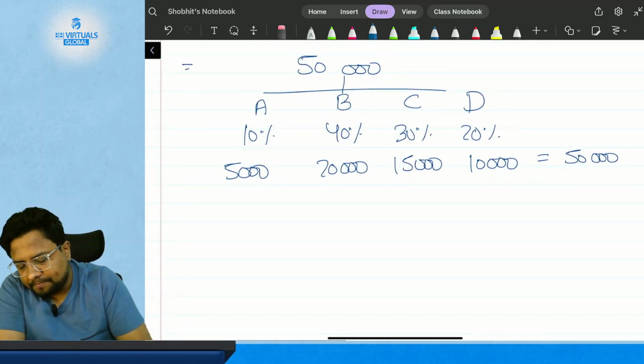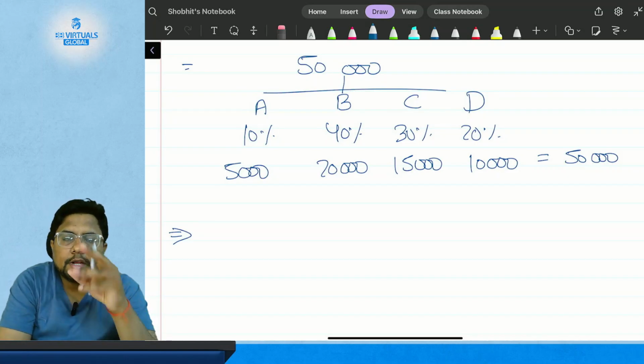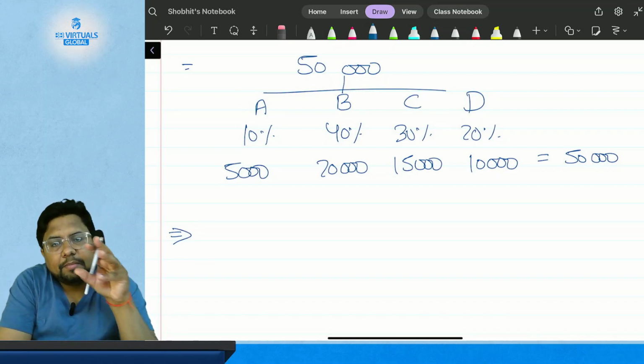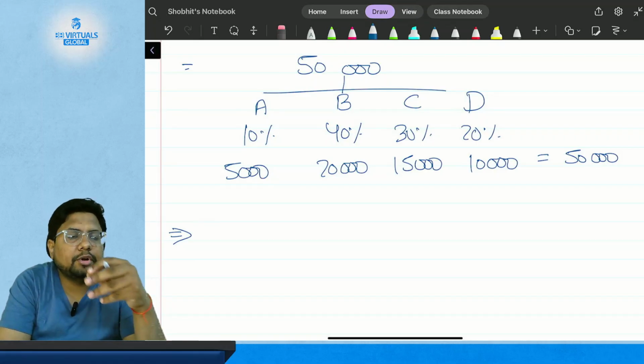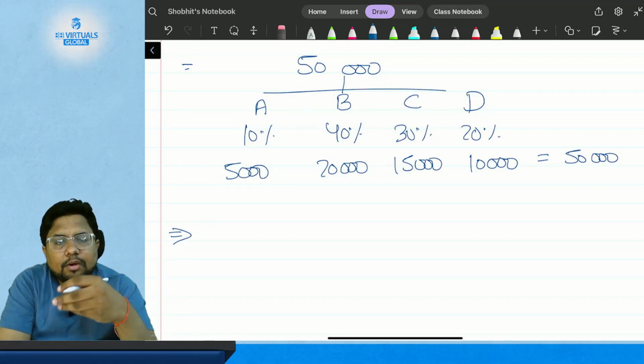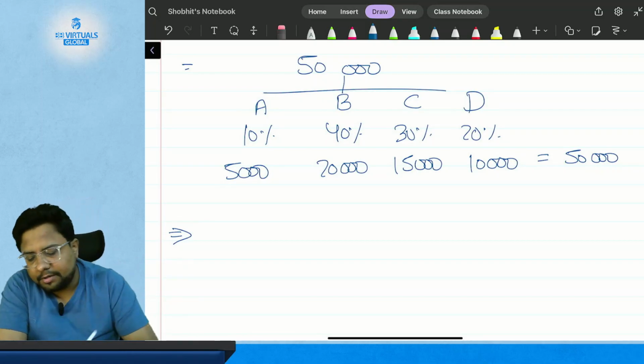Okay, so the journal entry for the issue of these shares. Now we are going to issue the shares. For accounting, the journal entry will be the same as the issue of the original equity share, because accounting does not differentiate between right issue and original issue. Only the law differentiates between right issue and equity issue.